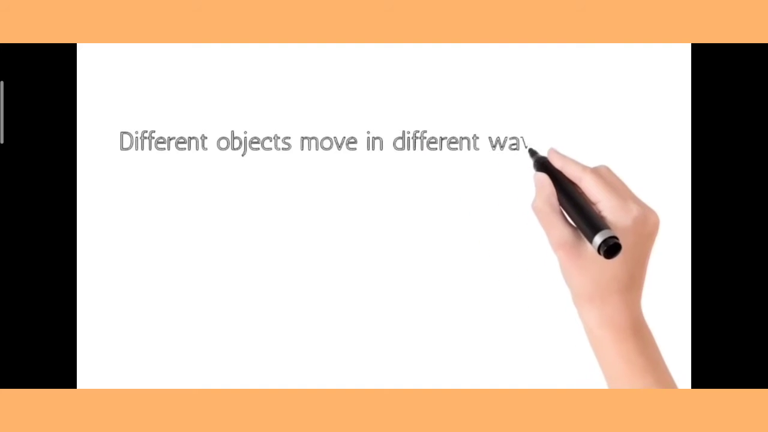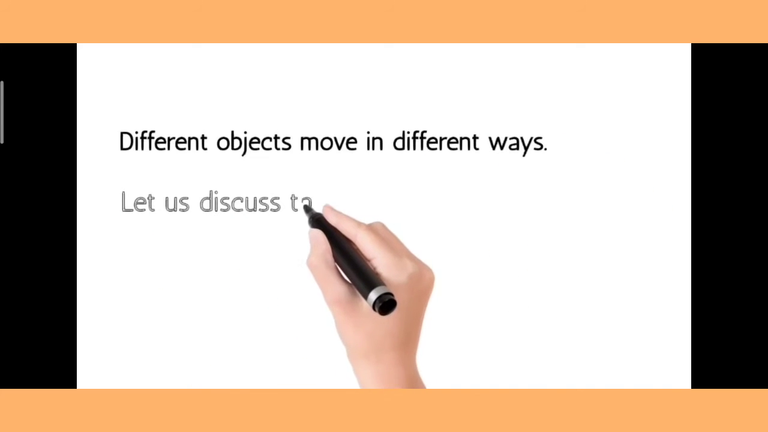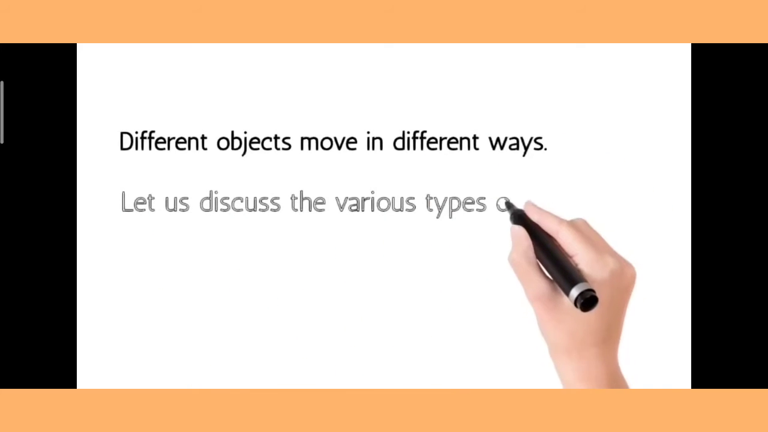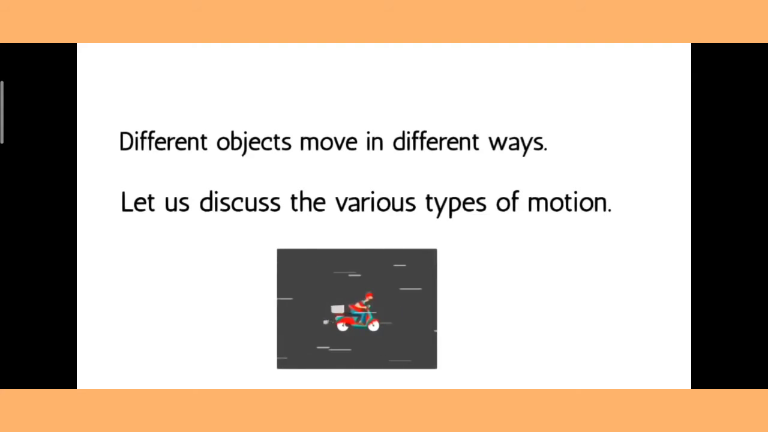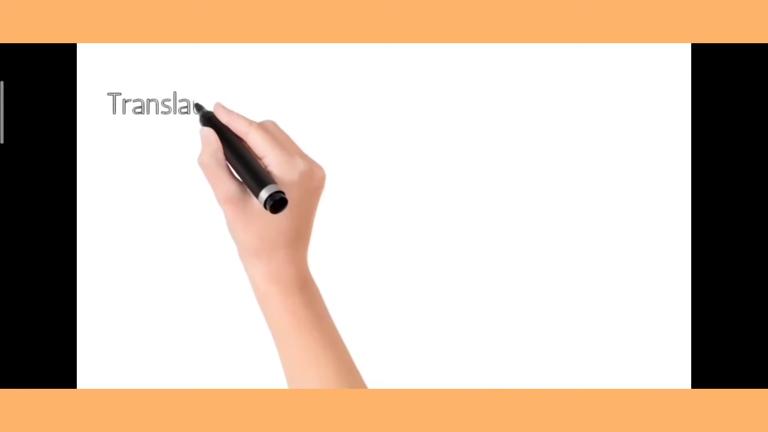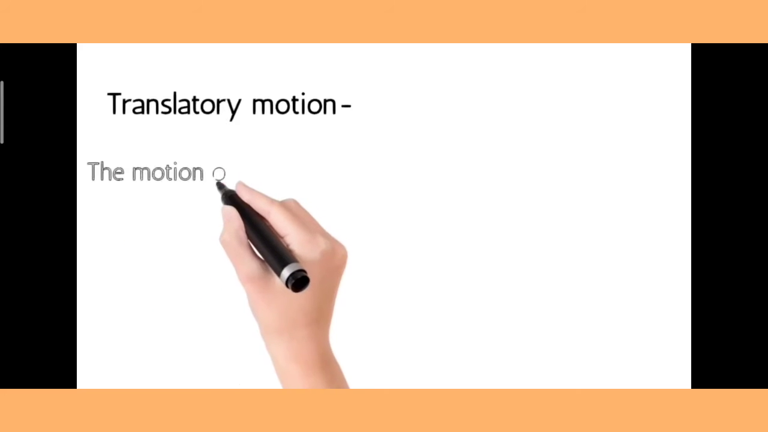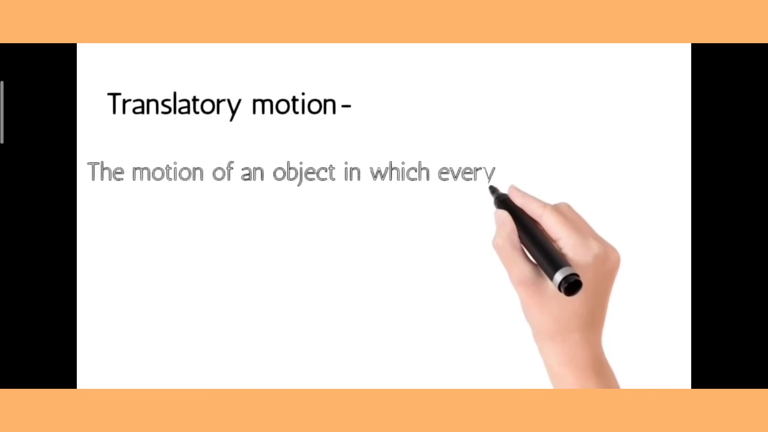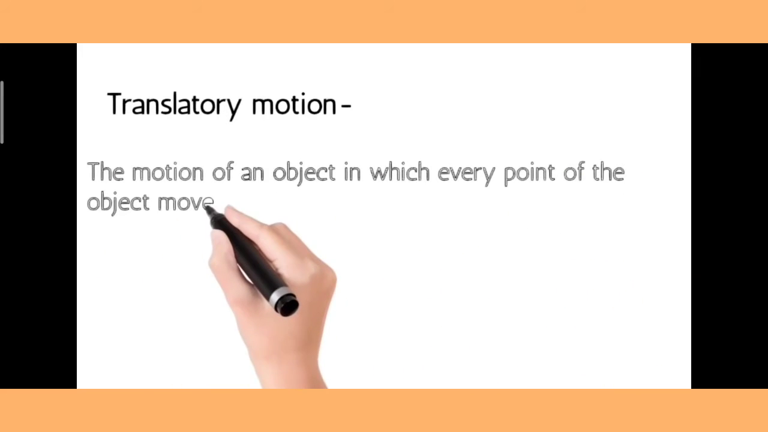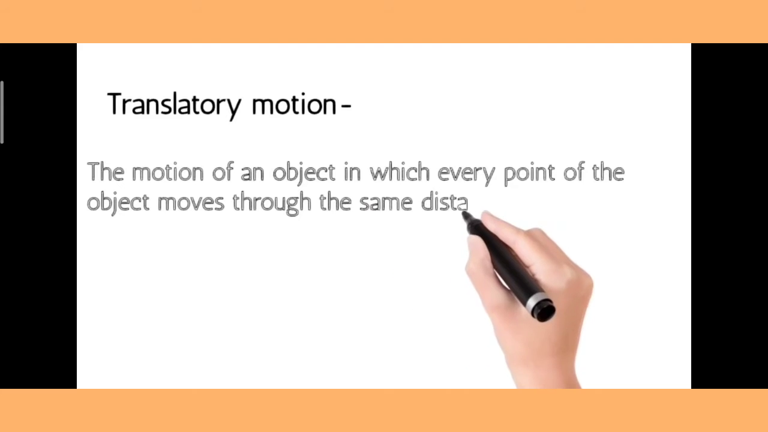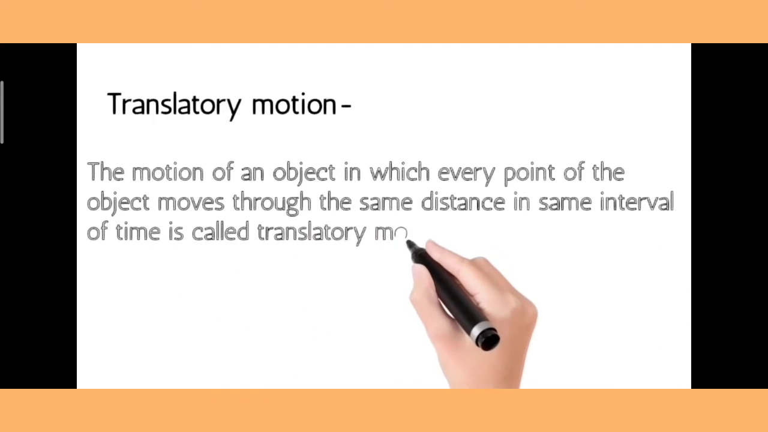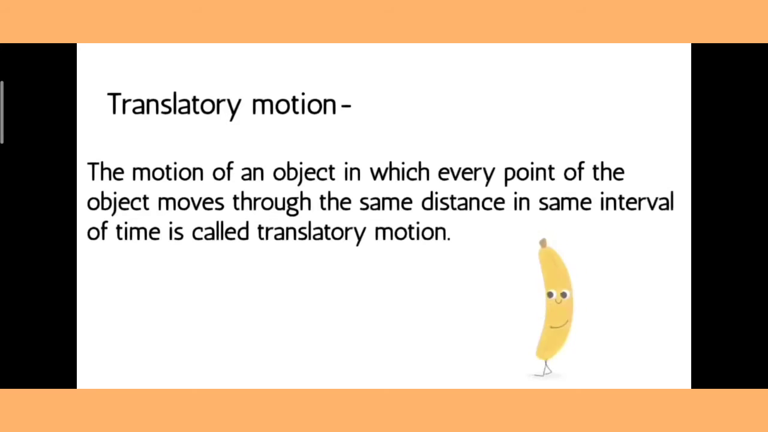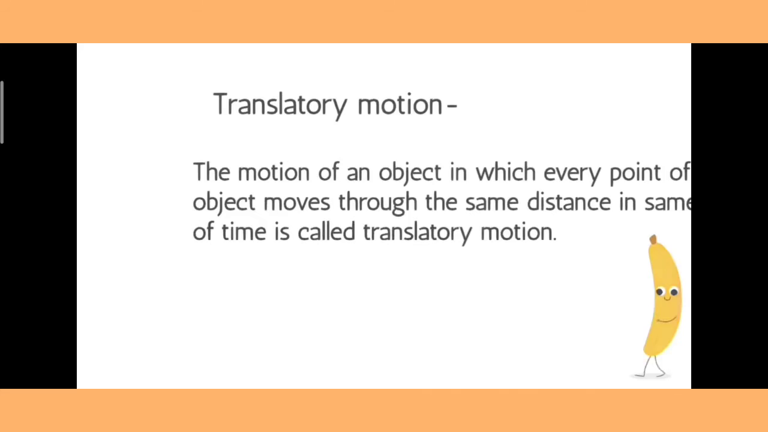Different objects move in different ways. Now let us discuss the various types of motion. Translatory motion. The motion of an object in which every point of the object moves through the same distance in the same interval of time is called translatory motion.